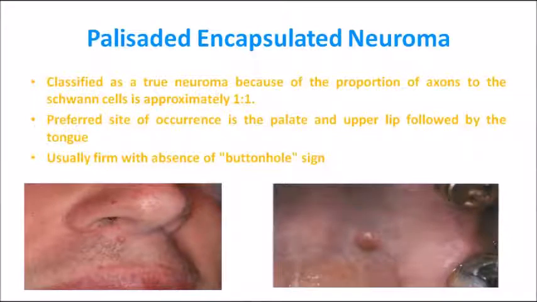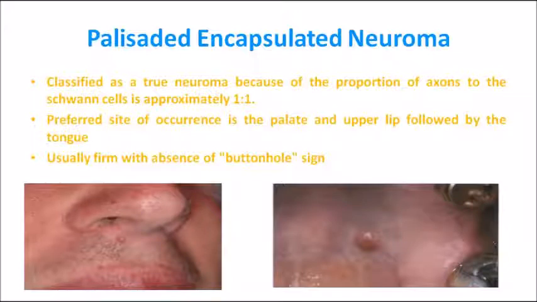Most of the time it is classified as a true neuroma because the proportion of axons to the Schwann cells is approximately 1:1. So the number of axons to that of the Schwann cells is almost equal. That is why the palisaded encapsulated neuroma is often considered a true neuroma, because it is truly of nerve origin. The number of axons equals the number of Schwann cells, so it contains mostly nerve fibrils.